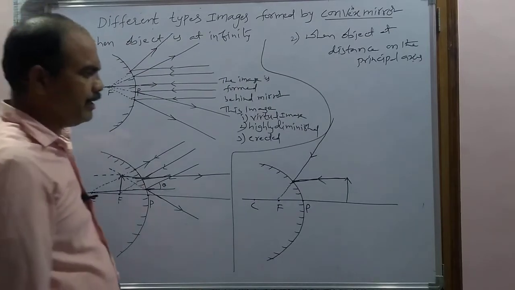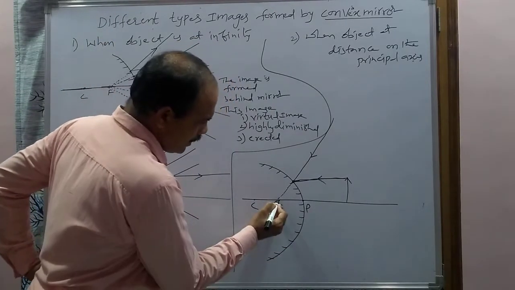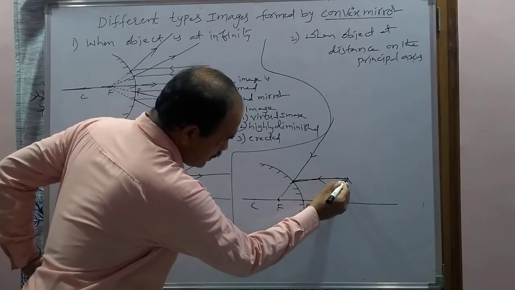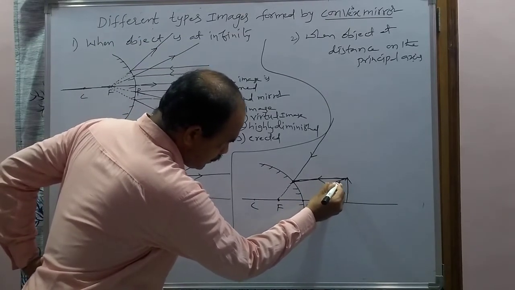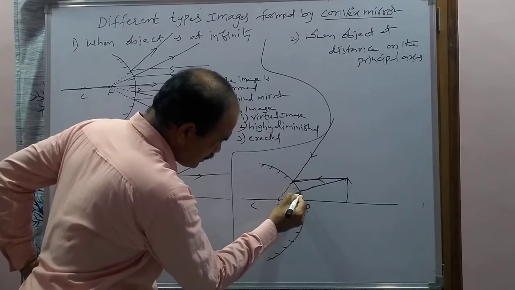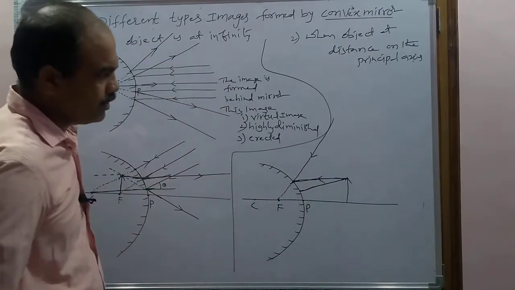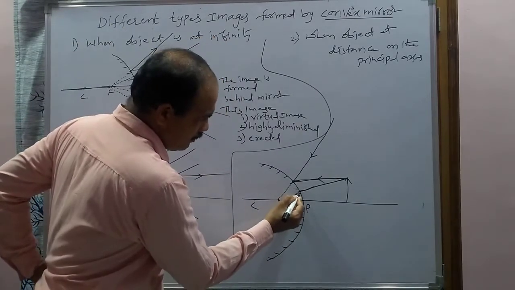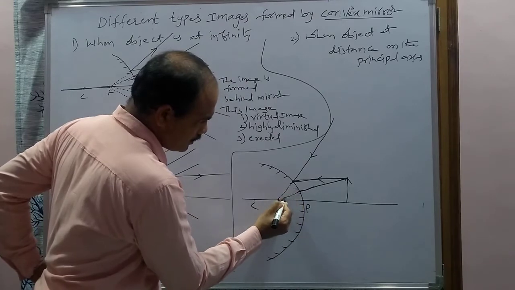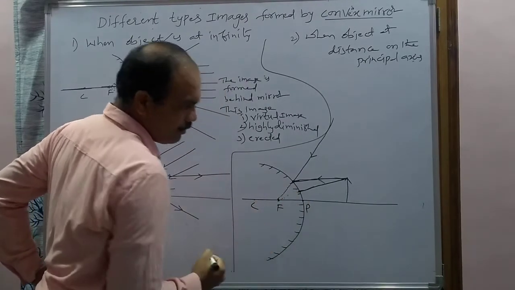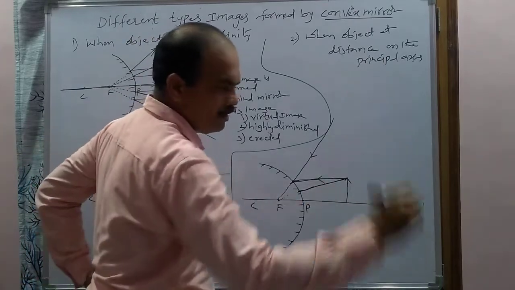Next, I am taking another ray, which is coming in the direction of the focus. So now let us imagine this is the incident ray, coming in the direction of the focus. To draw the reflected ray, what is the simple technique? Join the point of incidence and focus. Is it correct? No. So after reflection, what happens? It will be parallel to the principal axis.